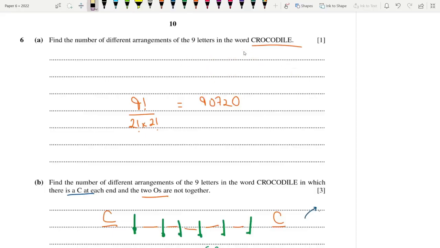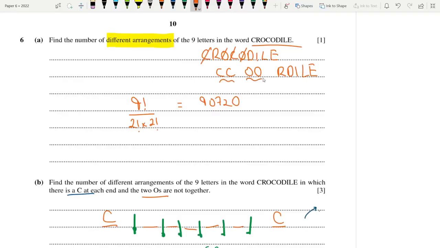So the first thing you have to do in this is write down the word according to its letters. Crocodile, so that's double C, double O, R, D, I, L, E. How many letters in total? 9. If you have no restrictions, the number of different arrangements is 9 factorial divided by the number of repetitions, so divide by 2 factorial times 2 factorial, because there were 2 C's and 2 O's.